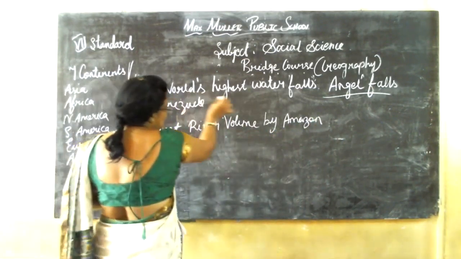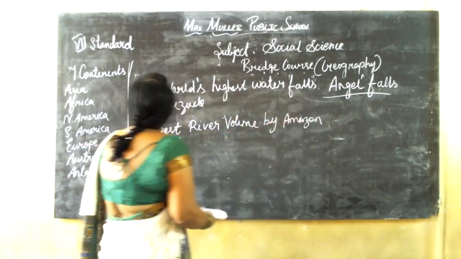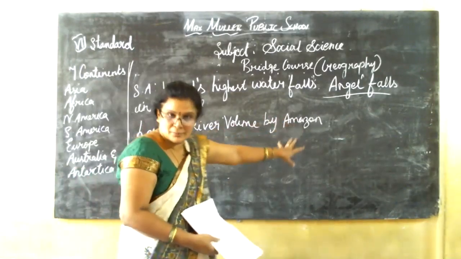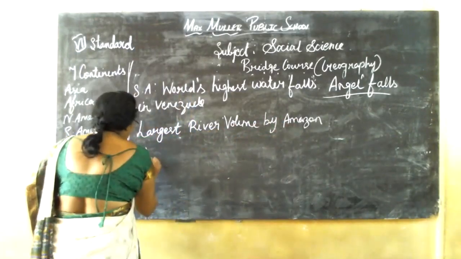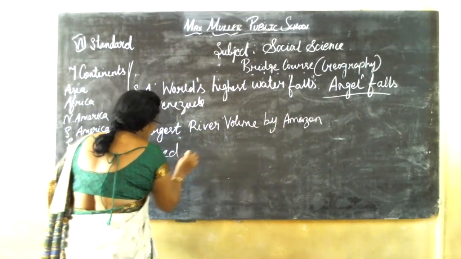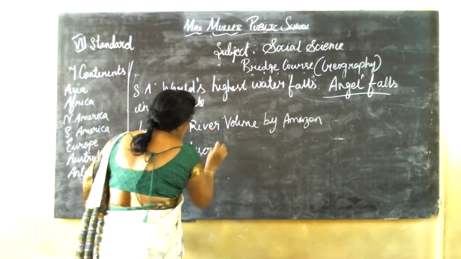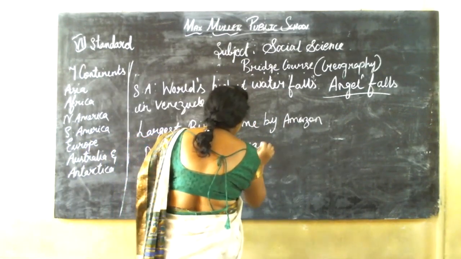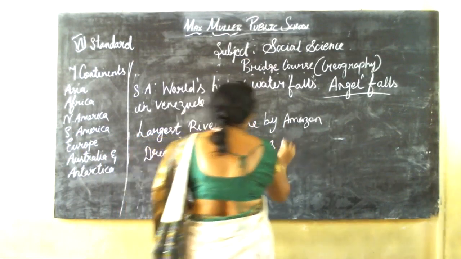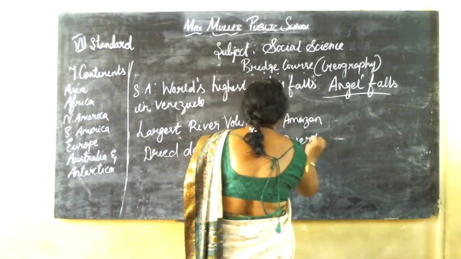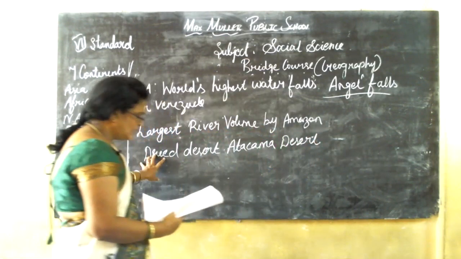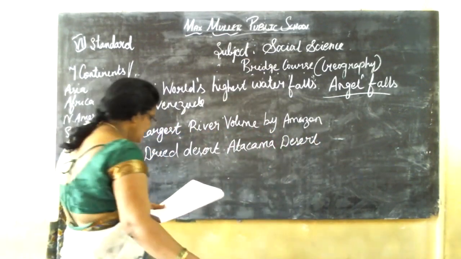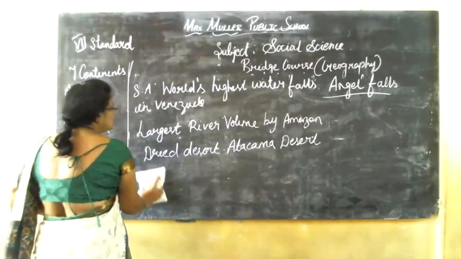So the famous world's highest waterfall is Angel Falls in Venezuela. The largest river by volume is the Amazon. The driest desert is Atacama, A-T-A-C-A-M-A, Atacama Desert. It is located in South America.